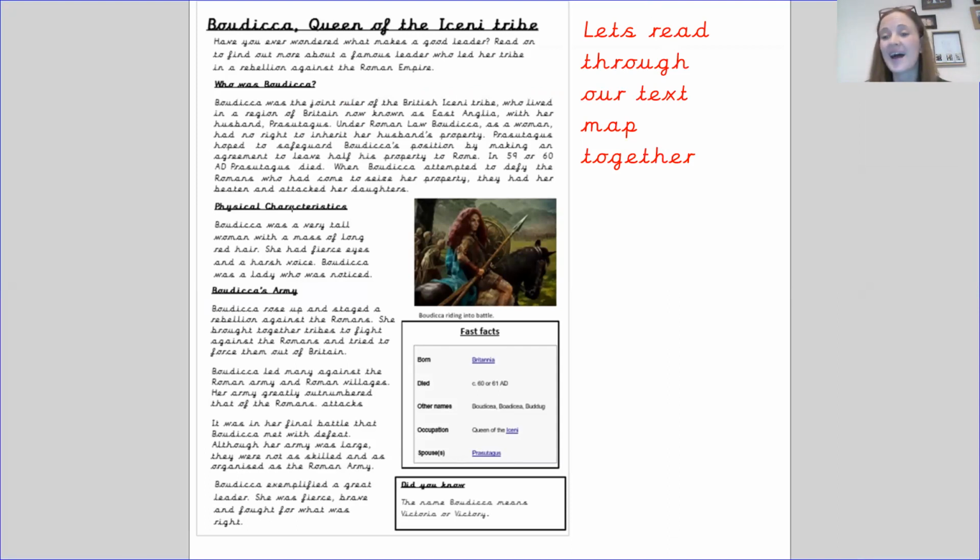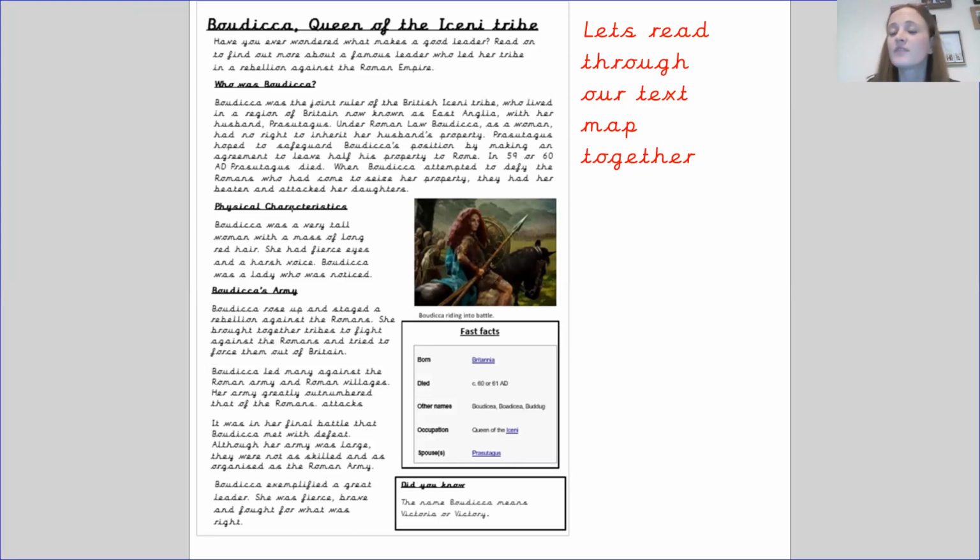You can read out loud, or you can pause the video and read it yourself. We're also going to be thinking about what the structure is, what facts are in here, and how it's laid out. We're also going to look for the sentence level features that are being used in the writing. So let's read it together.